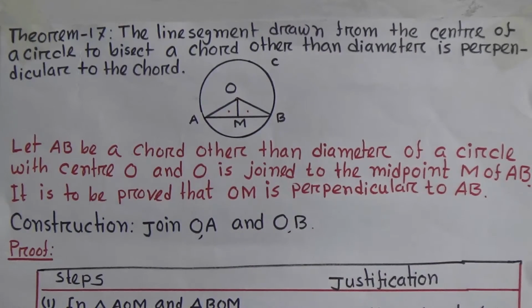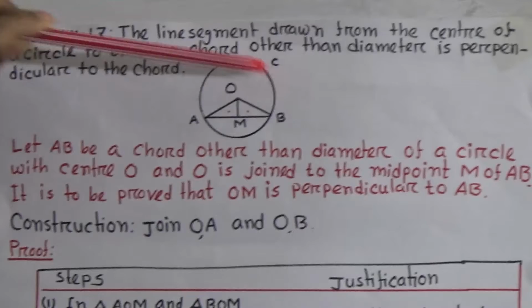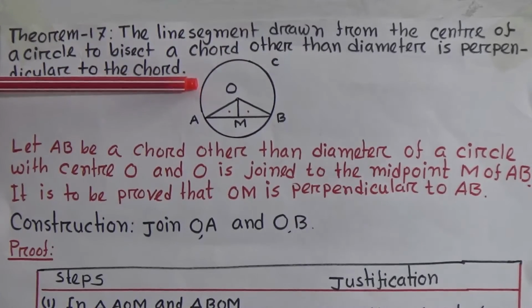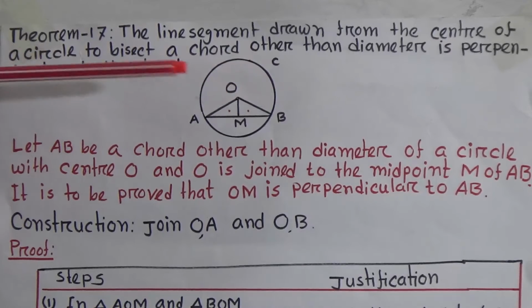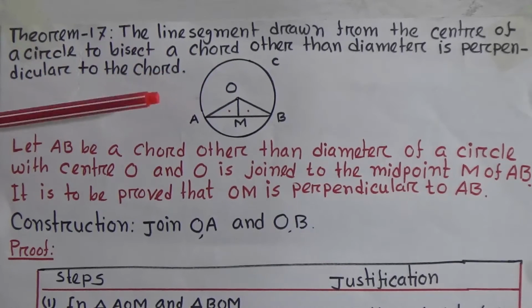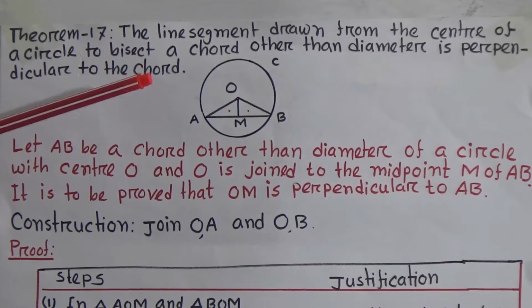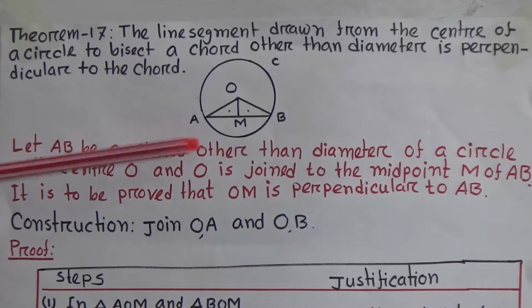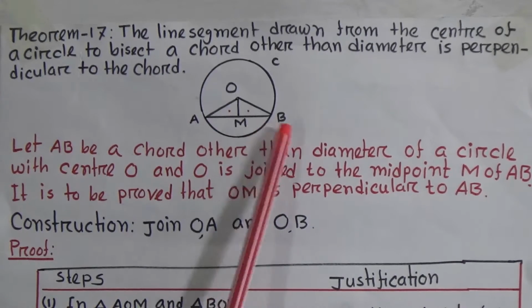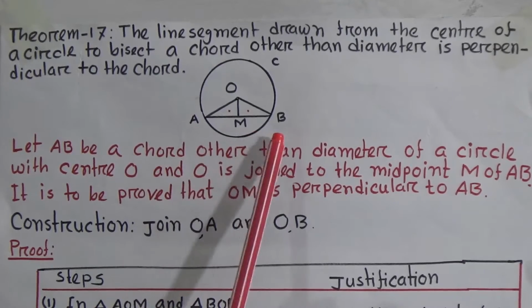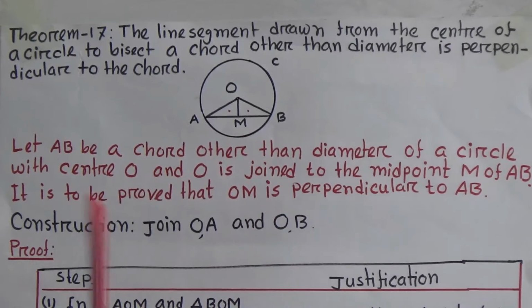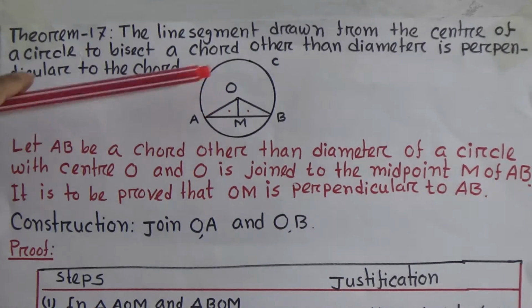Look, OA equals OB, because in the same circle they are the radius. Then AM equals BM, because M is the midpoint of AB. Okay, look, and OM is the common side.